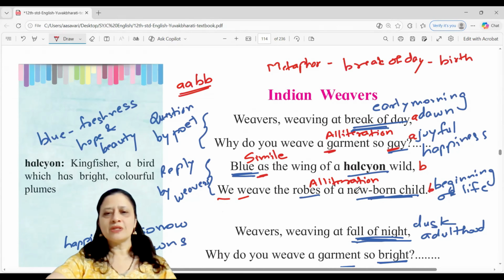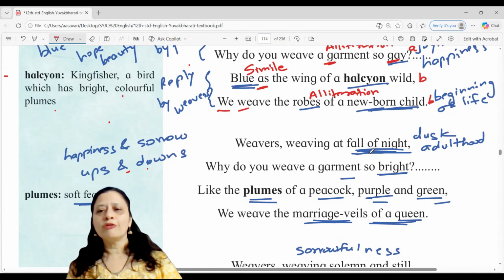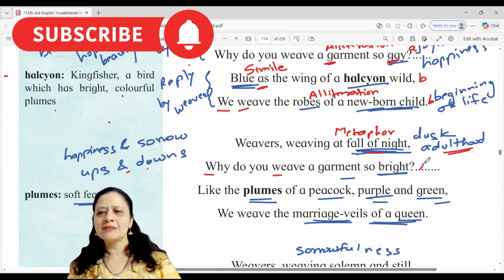Okay, so moving on to the second stanza, let's look at the poetic devices in the second stanza of the poem. Weavers weaving at fall of night. So metaphor here, fall of night is compared to adulthood, right? So that is a metaphor. Why do you weave a garment so bright? Again, why and weave. So it is alliteration. The same sound is repeated.